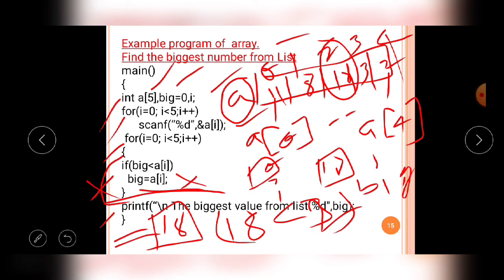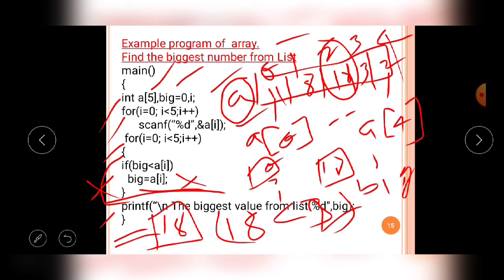Okay, like that the program will find the biggest value from the array. The array contains 5 values. From the 5 values, using this logic, the biggest value 18 is retrieved and printed on your output screen.